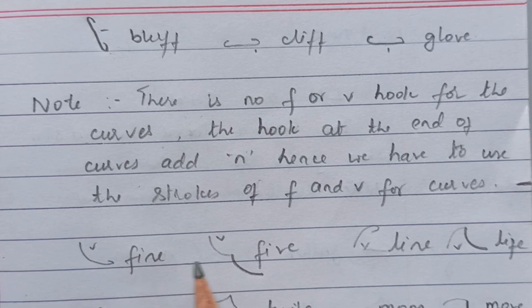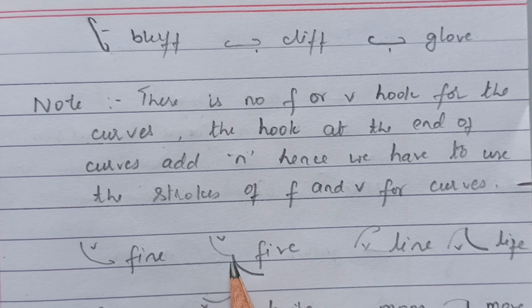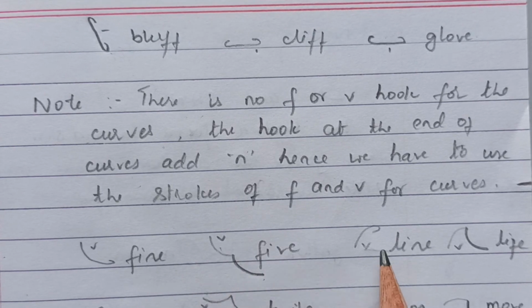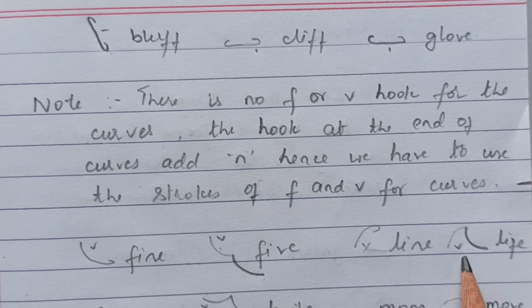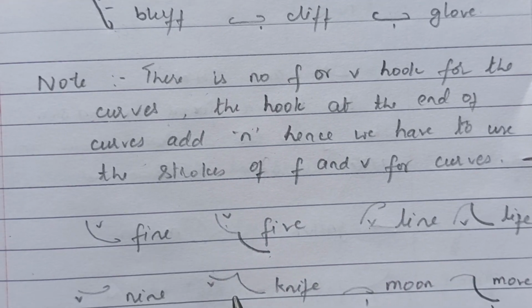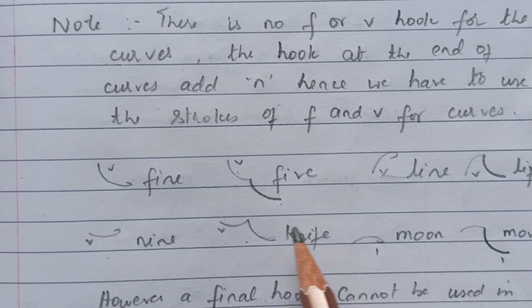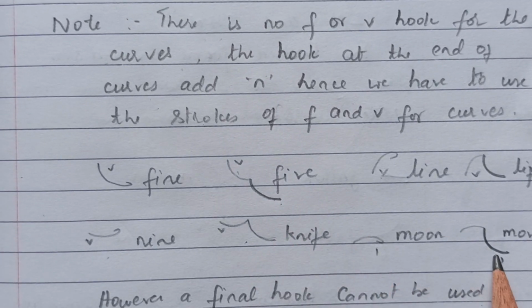So fine, five. So we have to write the full stroke of V. So five, line, life, nine, knife, moon, and move.